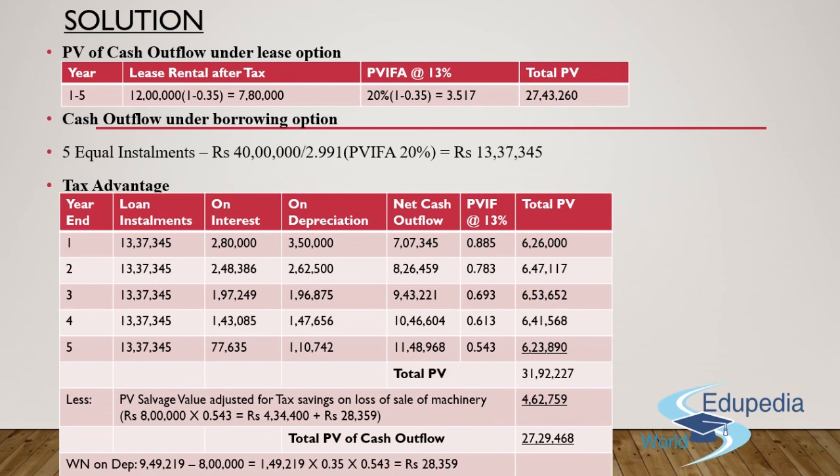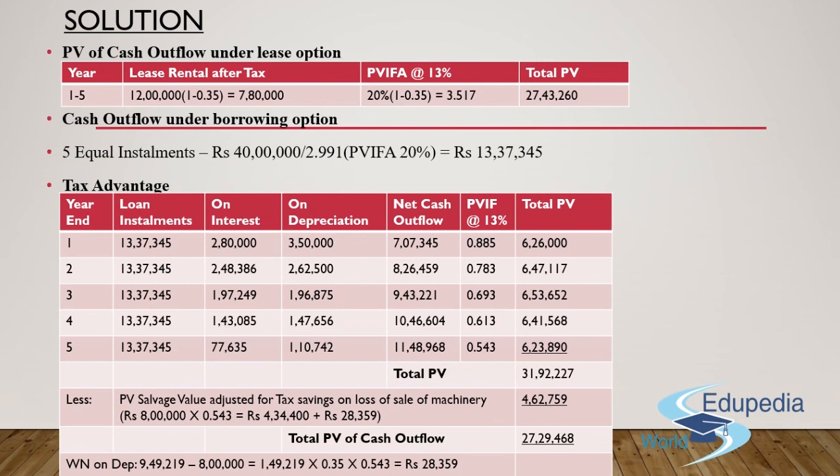You'll add this particular amount to 4,34,400, which is actually the present value of the salvage value which you'll get. So this is the amount of tax saving on it, and adding the same to the salvage value's present value, you'll get the total figure of 4,62,759. Now, since this is your cost saving, it is basically your tax saving, so you will deduct the same from your present value amount of outflow. You'll get the total present value of the cash outflow as 27,29,468 rupees, if you would have gone for the option of borrowing. Now guys, if you would have gone for the option of leasing, you would have been required to pay 27 lakh 43,000 under the lease option.